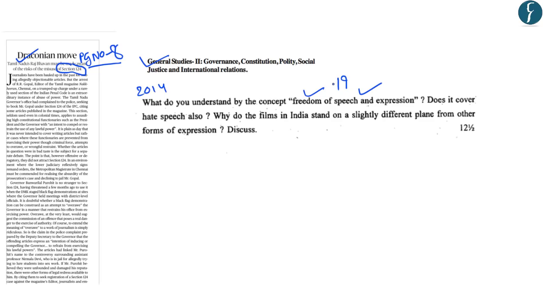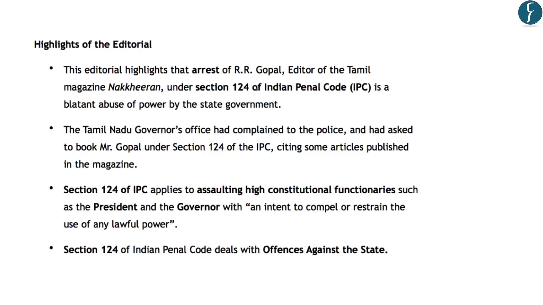So under this article, let us try to understand what is the controversy, what are the key provisions of Section 124 of IPC, and how the imposition of Section 124 in this case is hindering or restraining freedom of expression and speech. Now first let us understand what the news is related to. Now the news is related to the arrest of R.R. Gopal, who is the editor of the Tamil magazine Nakkheeran, and he has been arrested under Section 124 of the Indian Penal Code.